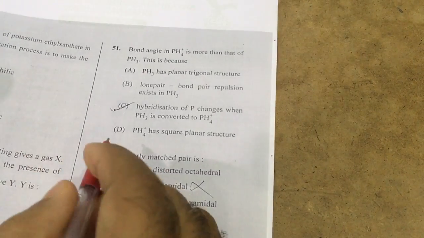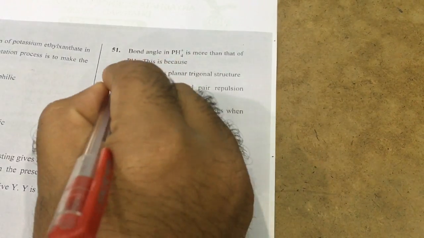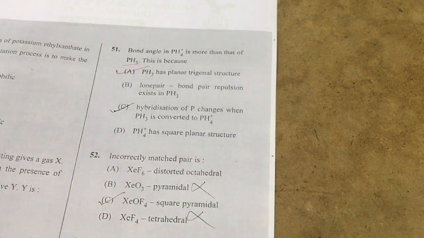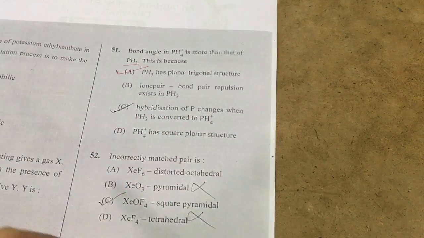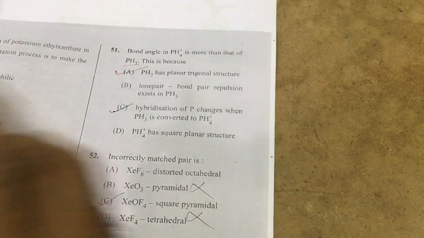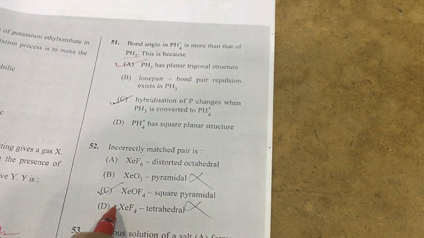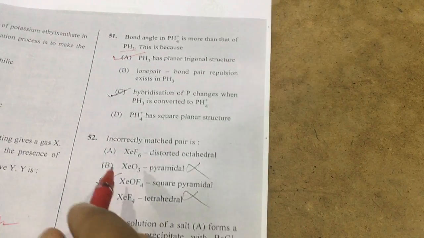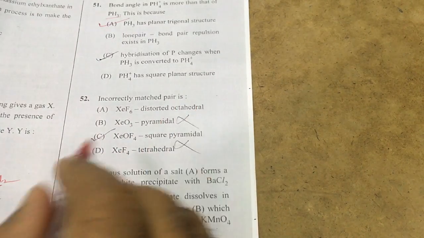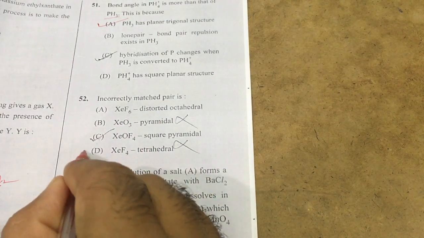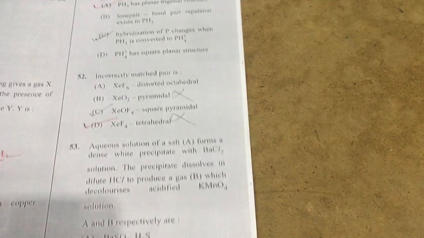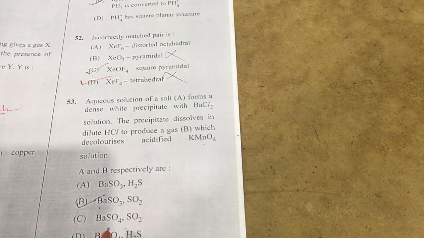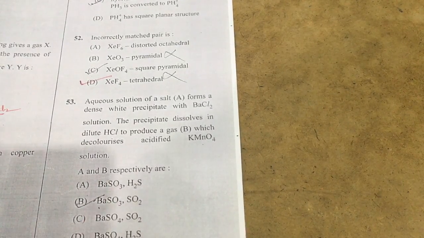Next, this is the first one, because PH3 does not undergo hybridization. So where hybridization is, that is not correct. So the first option only is correct. Next, incorrectly measured. Generally it is not tetrahedral, this is square planar. This is D option. 53, and this is BaSO4 before, not BaS.